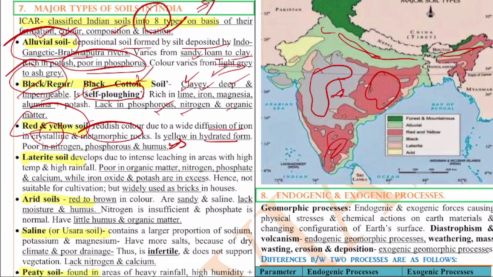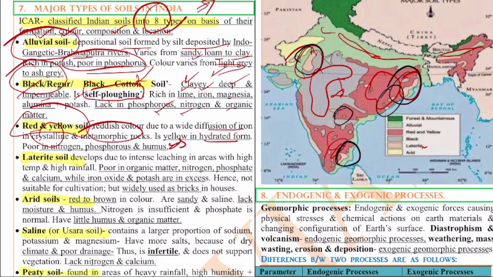Next is the laterite soil. Laterite soil is found in and around these dry areas. In this picture you can see this is the laterite soil. Here near Rajasthan, in Odisha or near Bengal, and also in the south you will find it. These are various areas where you will find the laterite soil.